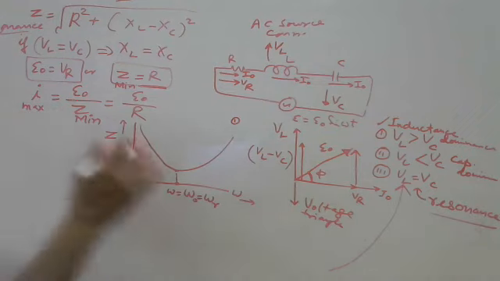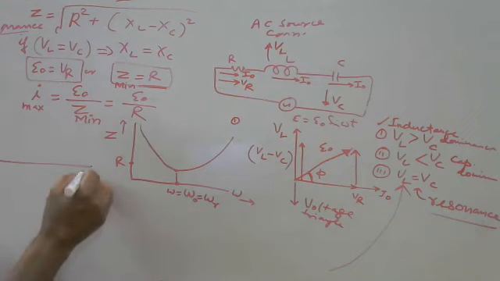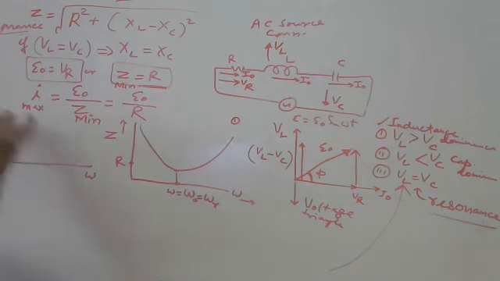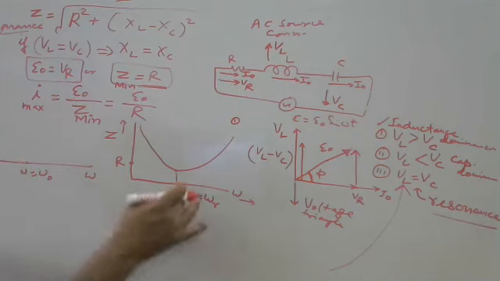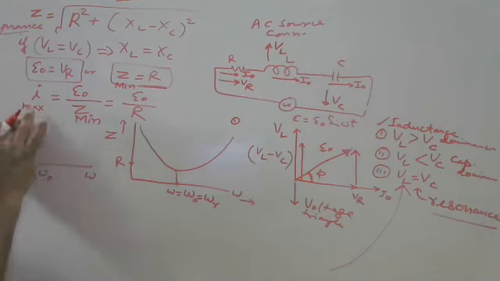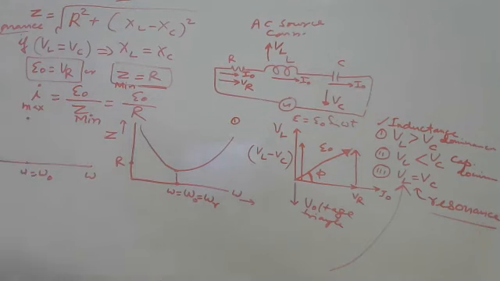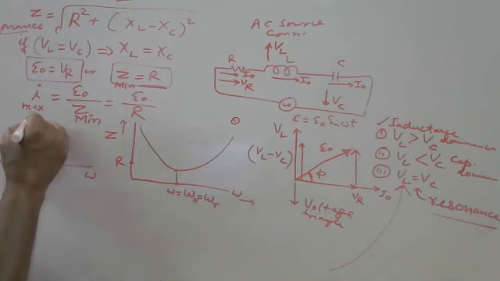This is the graph for current. At resonant frequency, Z is minimum, so current should be maximum. If Z is increasing, current will decrease. It means current is like this.